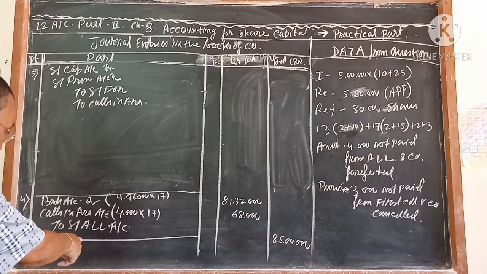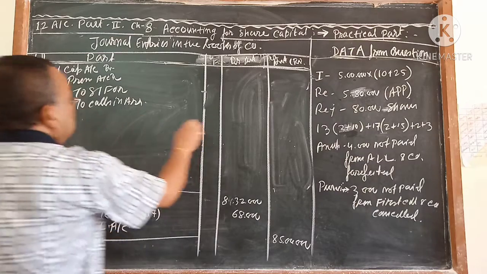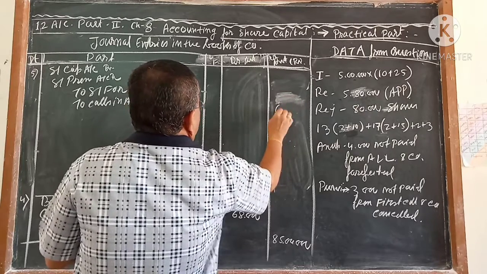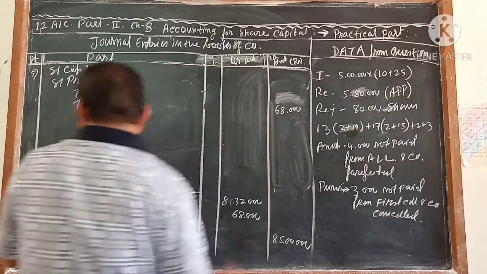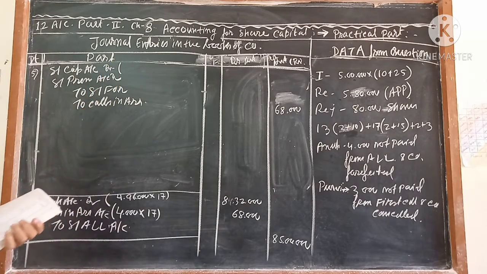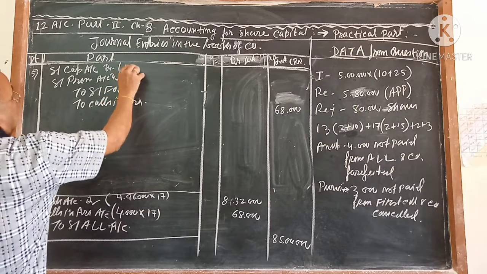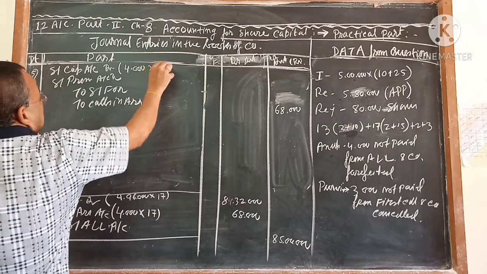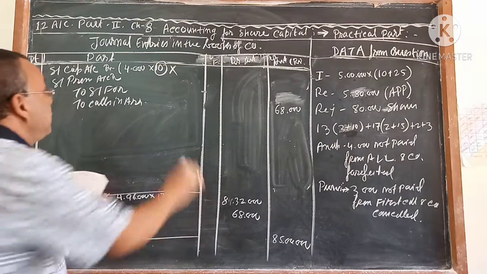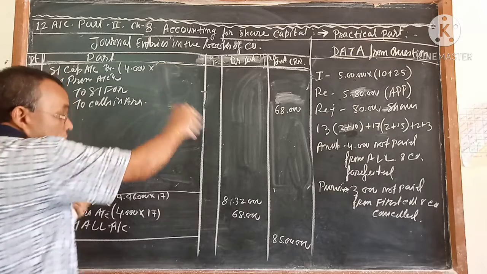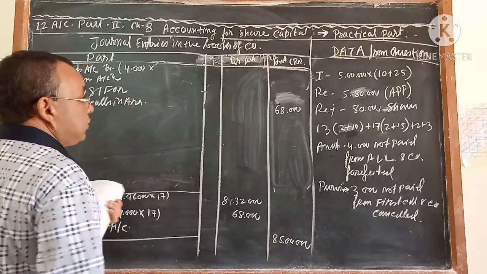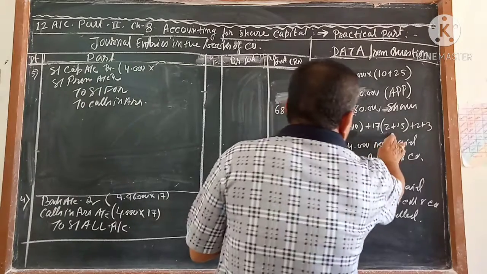Calls in arrear amount you already know. How much? 68. So you write here 68. Share capital account debit. Now the question is, how many shares are there? 4,000, that you know. But you don't multiply by 10. If you multiply by 10, it will be wrong. When the company is going to cancel Anup's shares at last, then it will come 10. But here it will not come 10. Up to call is here.